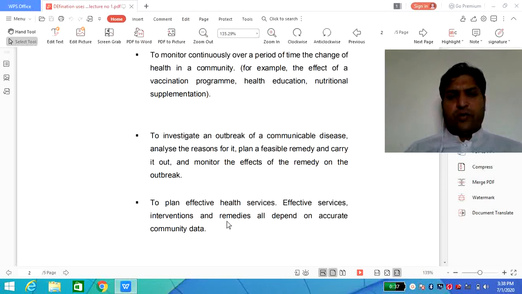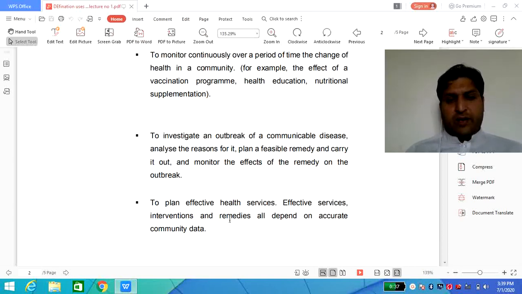The next one is to investigate an outbreak of communicable disease. This is very important because in certain areas, certain climate conditions, and changes in climate have a direct relation with the spreading of disease, especially if we talk about contagious communicable diseases. So we have to properly investigate those communicable diseases which have a direct relation with the respective population or the respective climate. So this is also one of the applications of epidemiology.